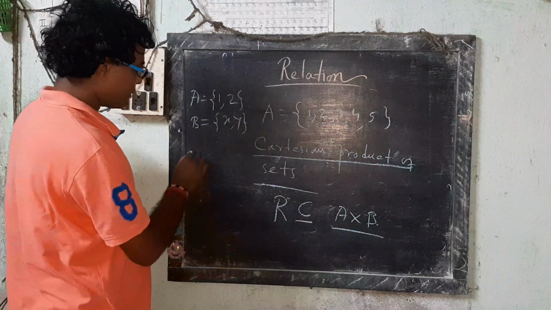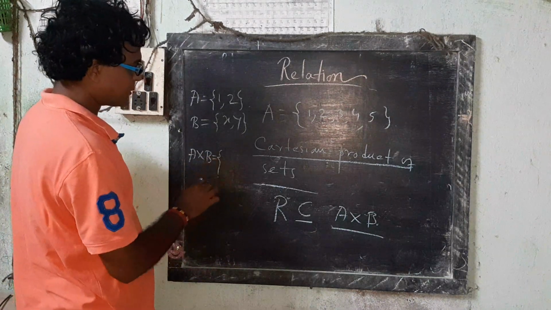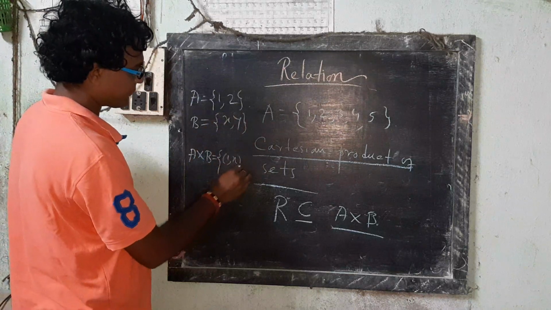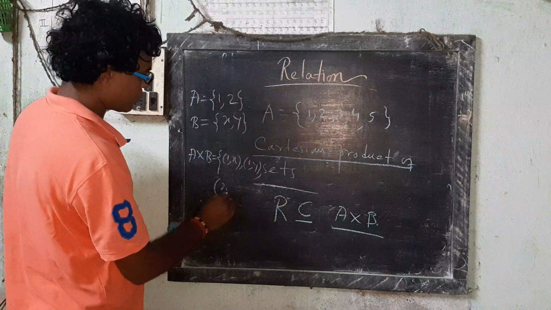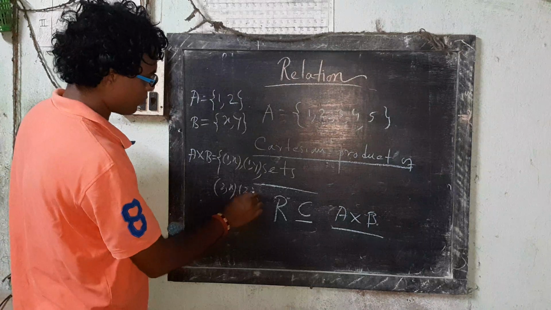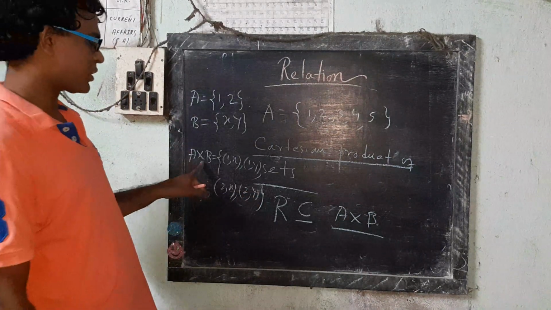Now A cross B, which is (1, x), (1, y), (2, x), (2, y), which are the Cartesian product.